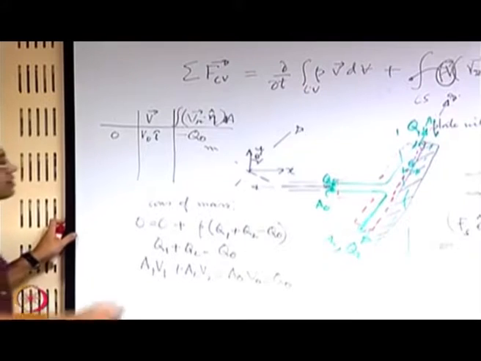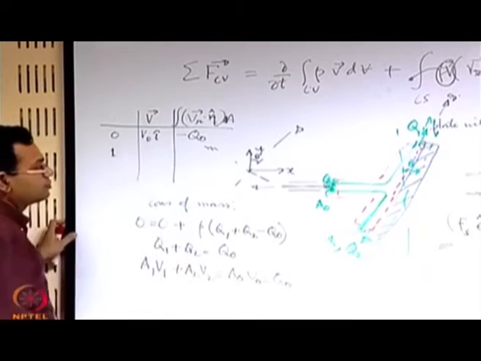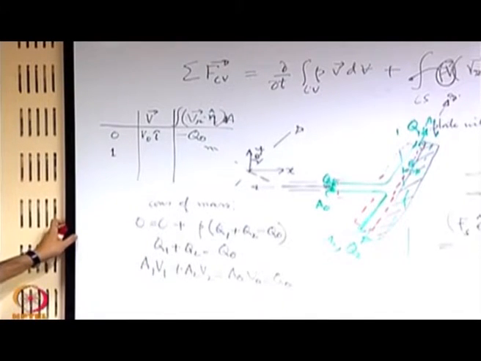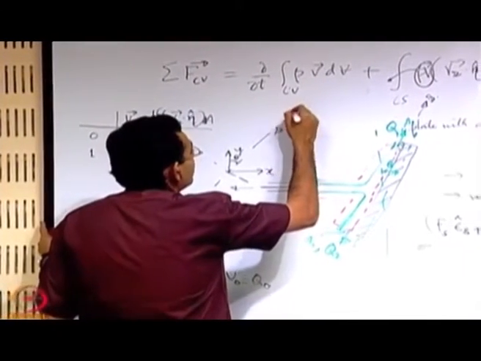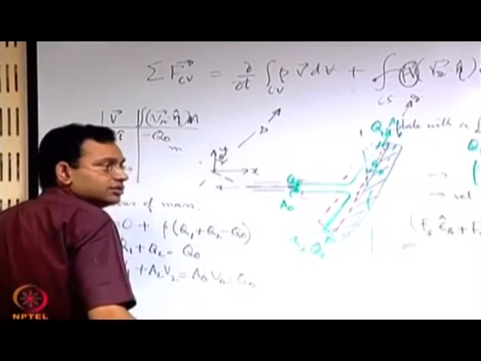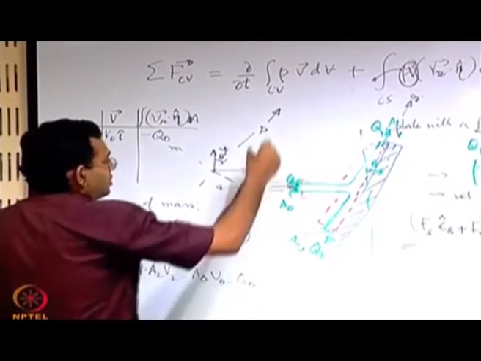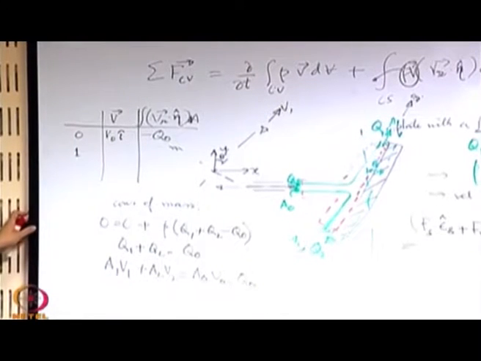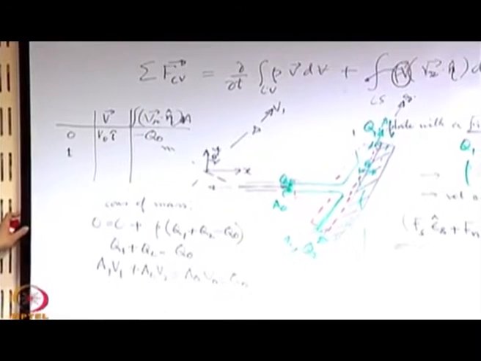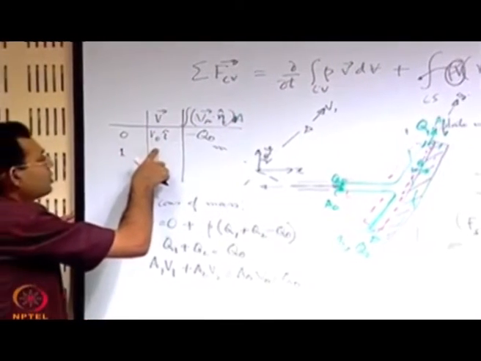Then for the surface 1, you are having a flow in this direction, which is having a velocity of V_1. So, that may be resolved along x and y. So, V_1 will have components what?